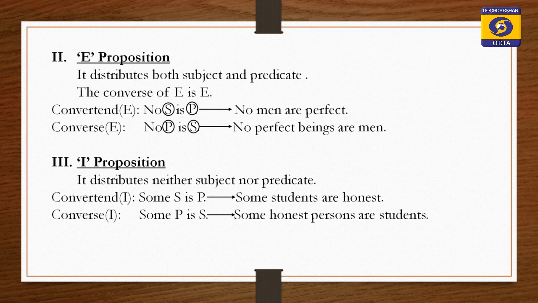So, the I proposition convertant is some S is P. Converse also is an I proposition, some P is S. Subject and predicate of the convertant have become the predicate and subject of the converse respectively.